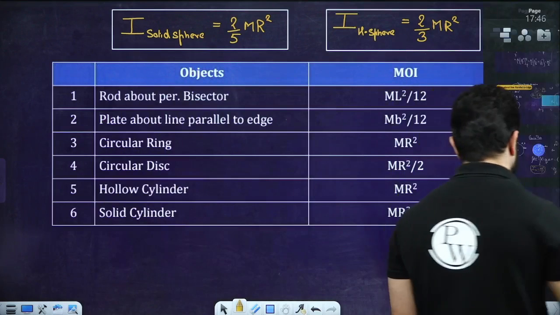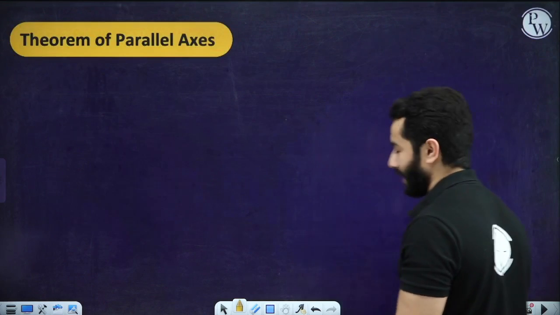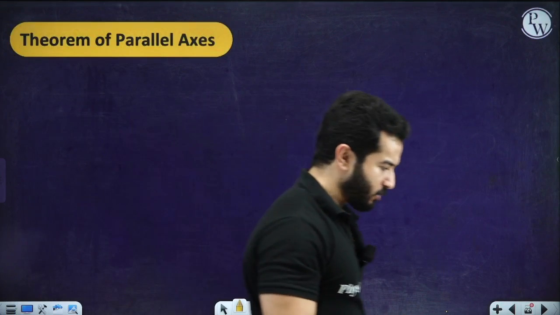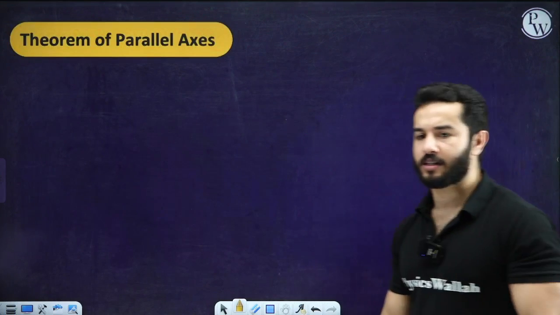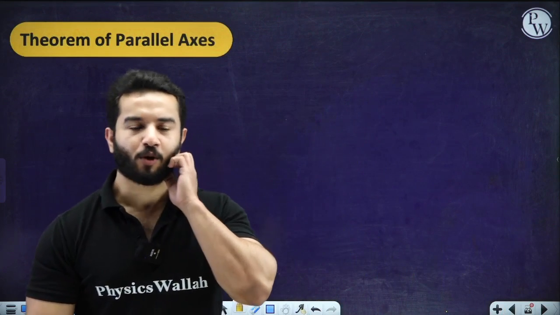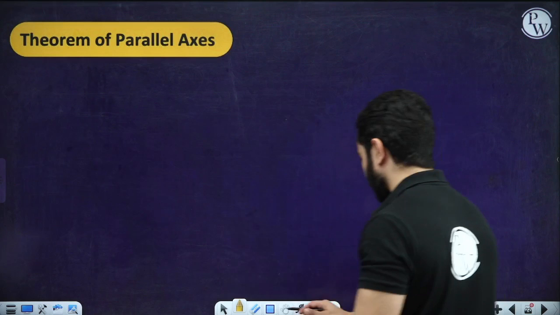So now let's move to our theorem, which is the theorem of parallel axis, right? The theorem of parallel axis is quite useful. Please don't consider this theorem as a part of your school syllabus only, because you can use this theorem to solve many numericals, right? We'll look into it.